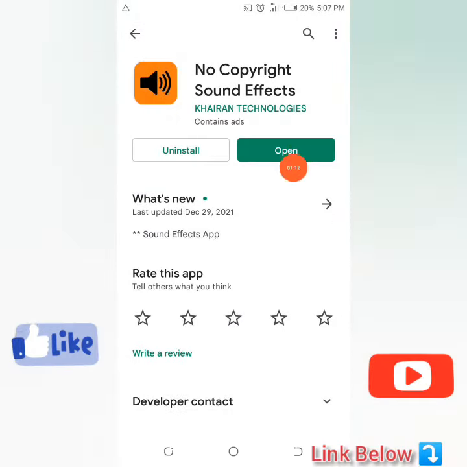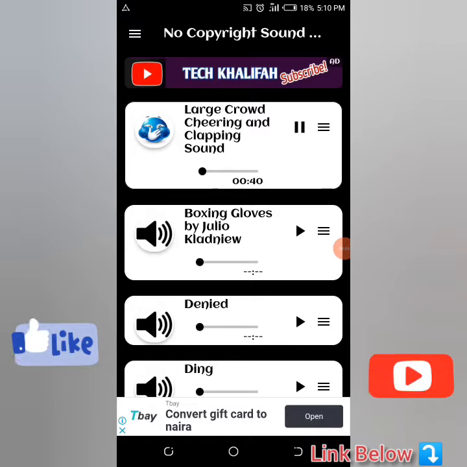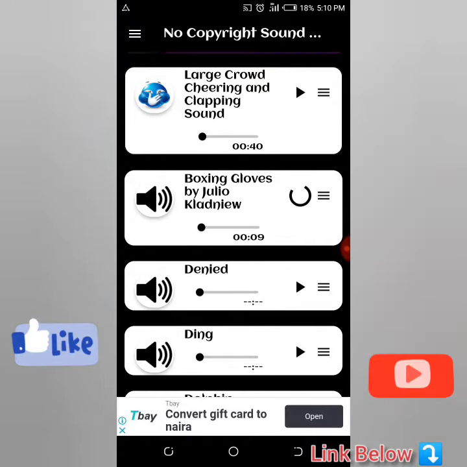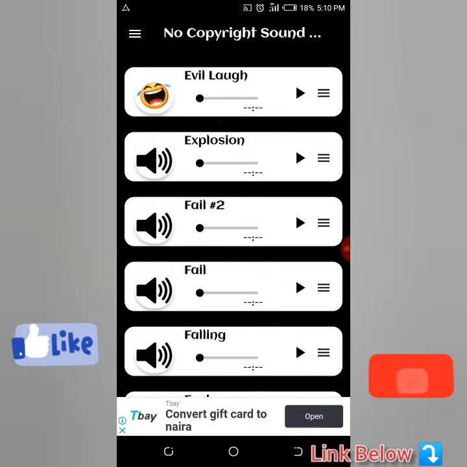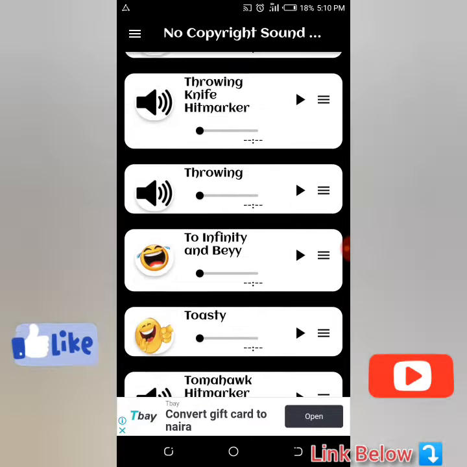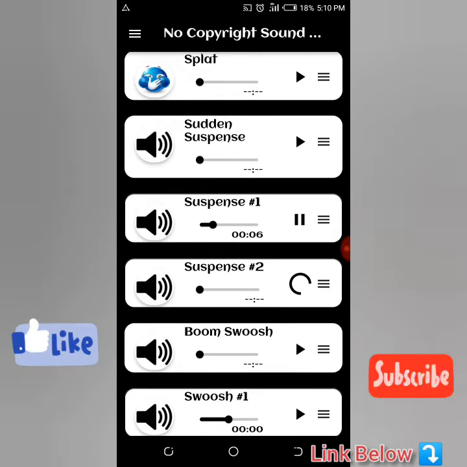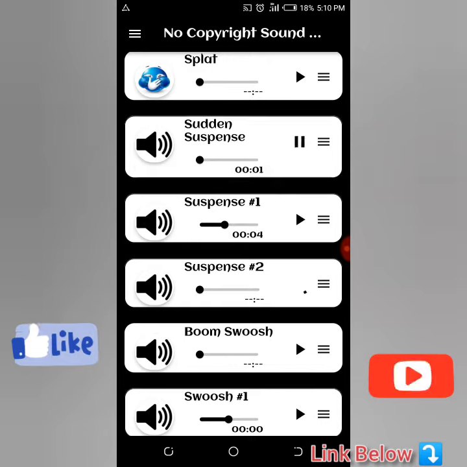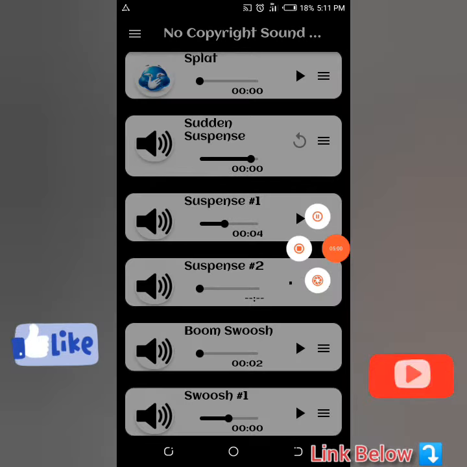So guys, the app is installed. So let's click on open. There are over 150 sound effects here. You can download them. So with that, let me show you how to download those.